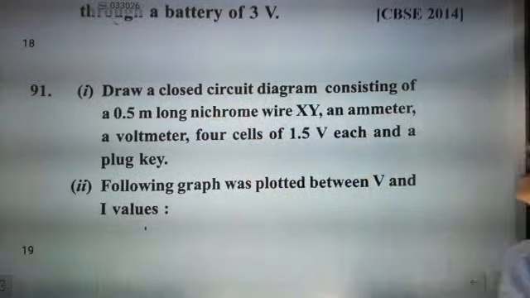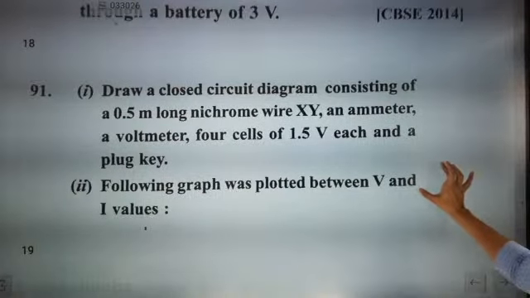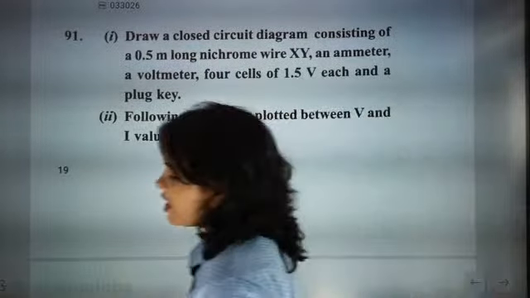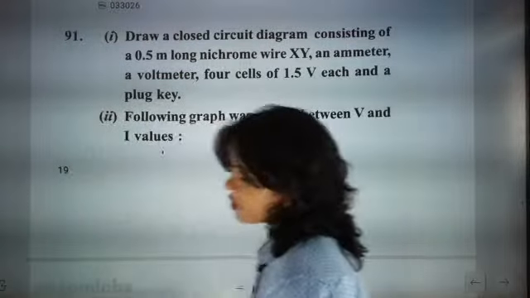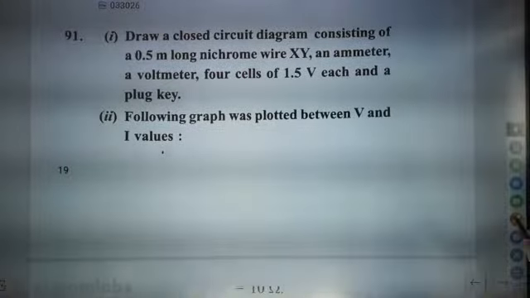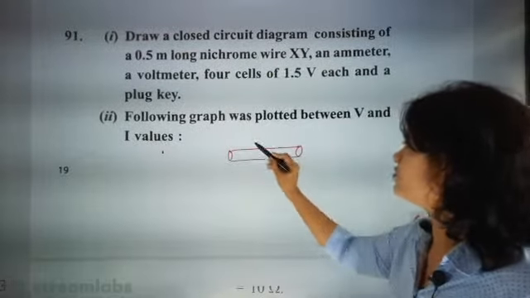Now, one question is there. Draw a closed circuit diagram consisting of a 0.5 meter long nichrome wire XY, an ammeter, a voltmeter, 4 cells of 1.5 volt each and a plug key. They will give you this type of question, telling you to draw a circuit. Now how to draw a circuit? We are going to use a 0.5 meter long nichrome wire.